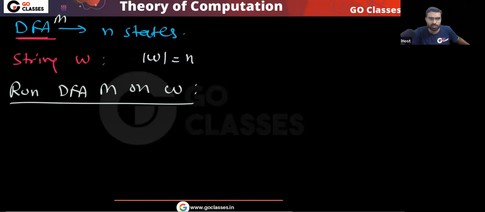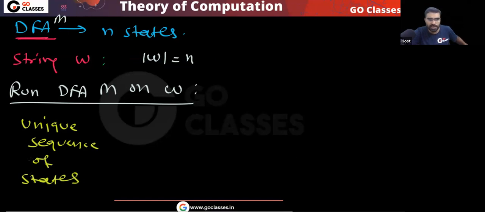You will get a unique sequence of states. What will be the length of that sequence? That will be n plus 1, that is the length of W plus 1.